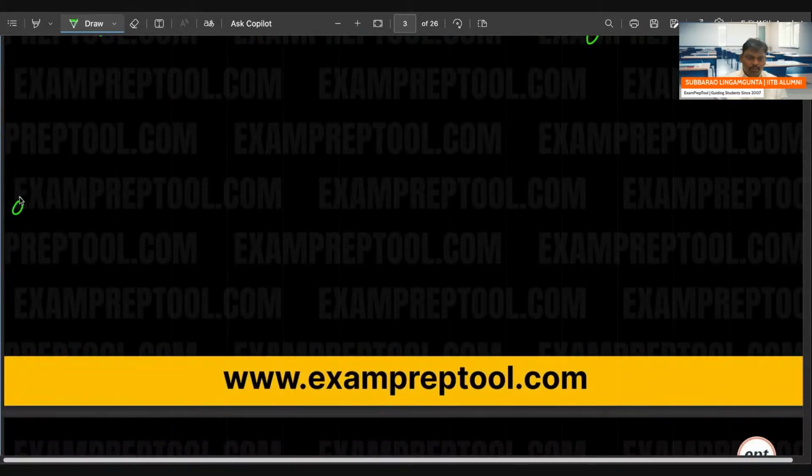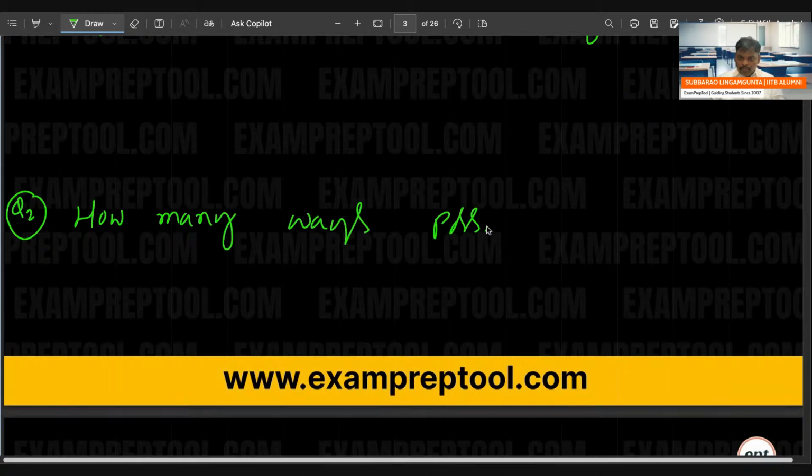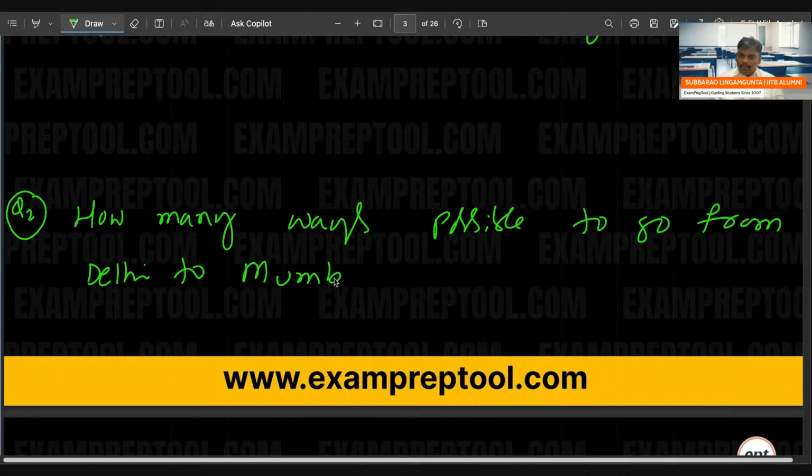Question number two. How many ways are there to go from Delhi to Mumbai via Bhopal? These are the two questions.